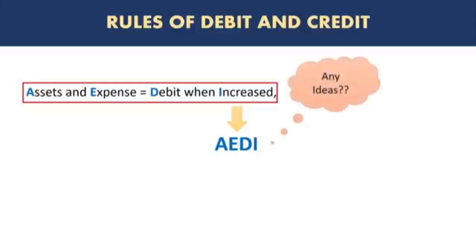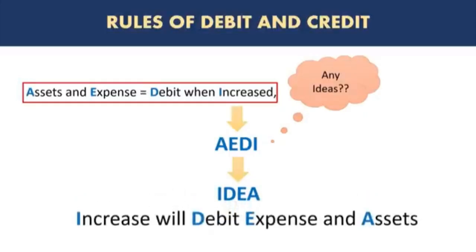So do you have any ideas? If we shuffle the letters around, can we make a word? How about IDEA itself? Now, if I use this abbreviation of IDEA, it will sound something like: increase will debit expense and assets. So although these are very few rules, you can remember them even without an abbreviation. But if you had to use one, this is one suggestion. So any increase in expense and assets will result in a debit, and everything else is opposite to it.